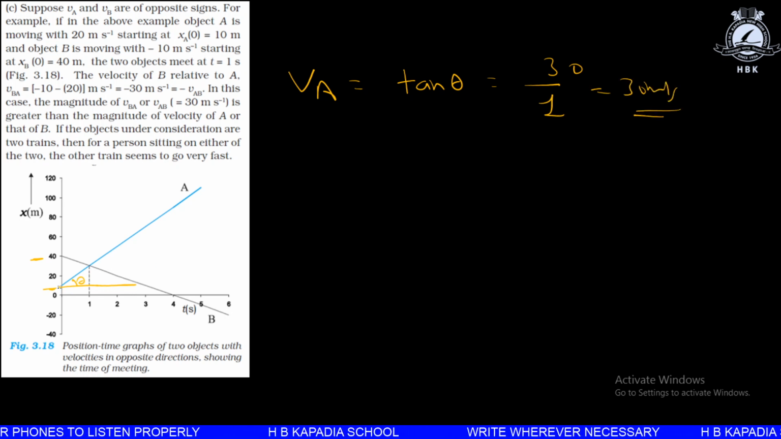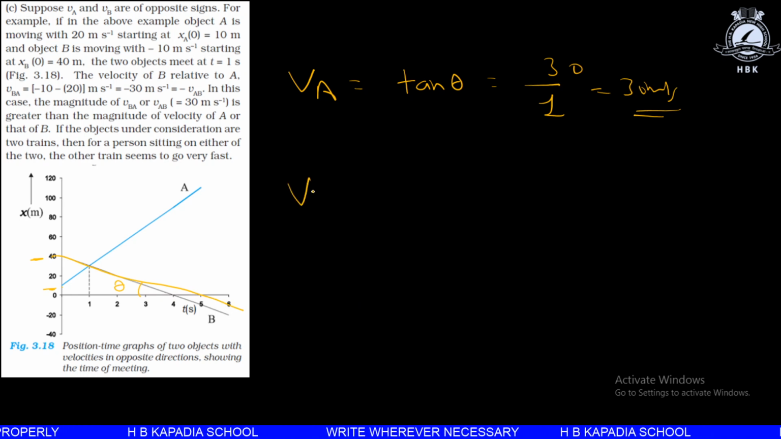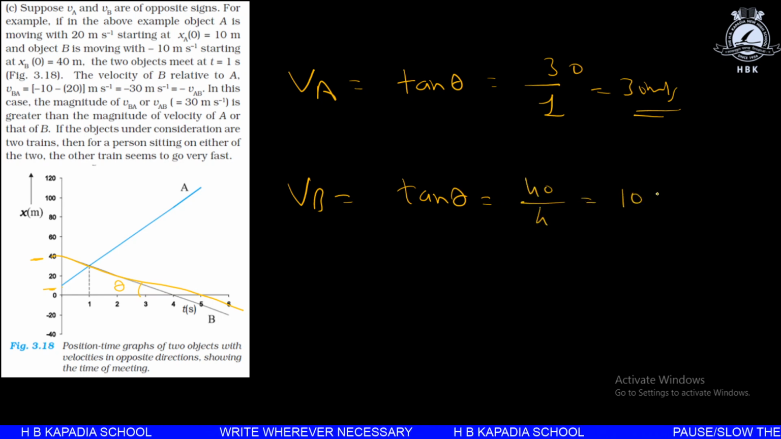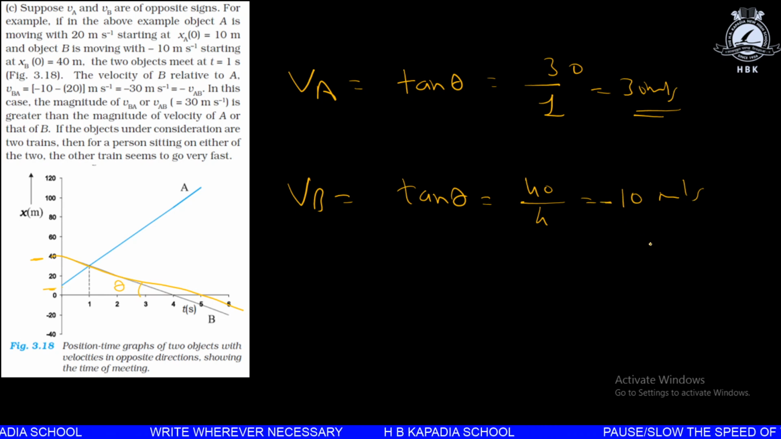Similarly, to find the velocity of B, we can directly take the slope, that is angle theta B. We can take any slope for this line. So tan theta will give the velocity of B. The tan theta will be negative, and that value will be 40 by 4, which gives 10 meter per second. But in this case, the velocity will be minus 10 meter per second, as the slope is found to be negative. Now let's see the relative velocity over here.